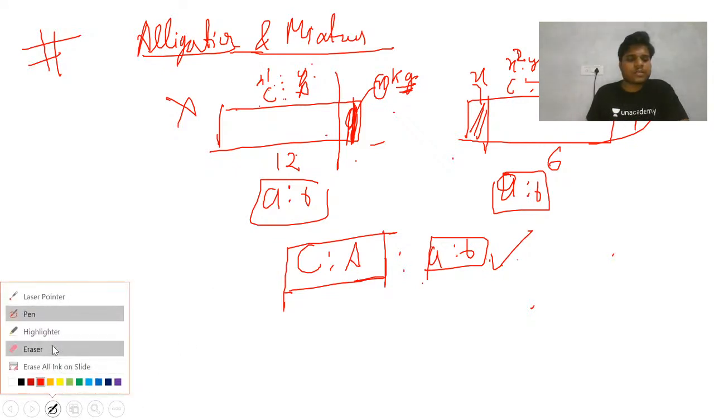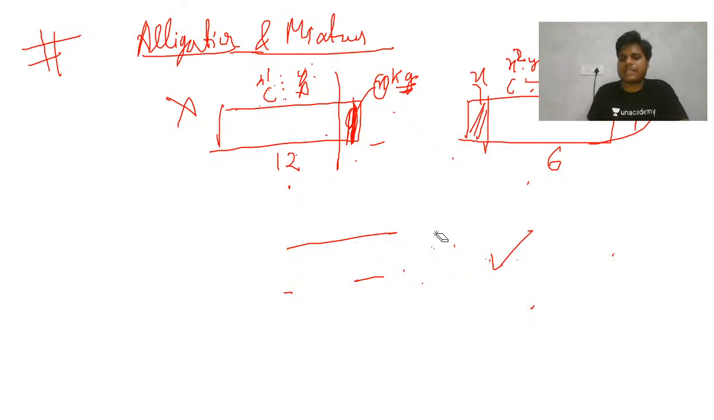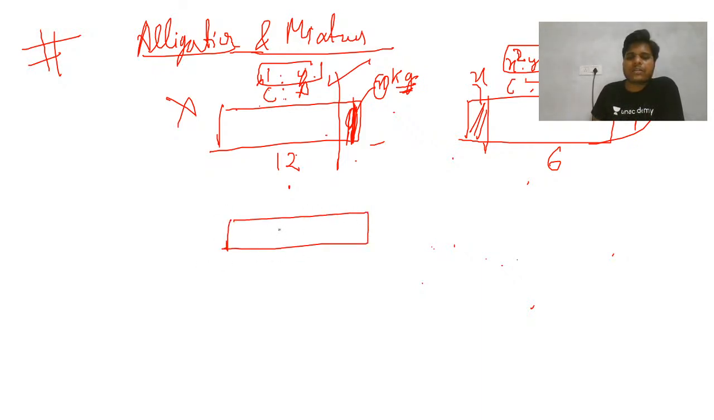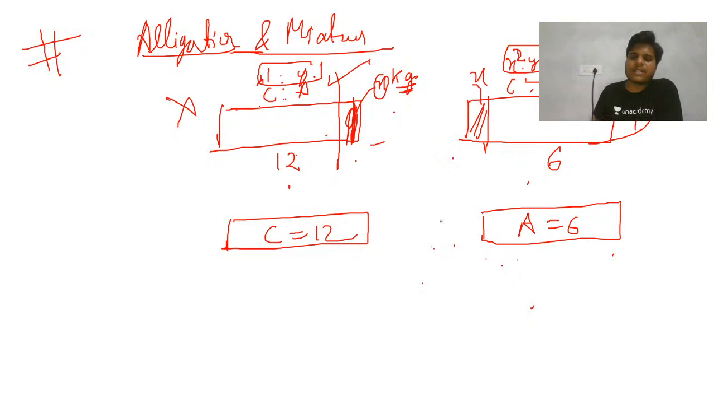So this is 12 and 6. As they have told, this is in the same ratio, which means this ratio is not going to affect our solution. So I will consider this a pure copper, and this a pure aluminum. It doesn't matter even if I have taken the wrong metal there. So this is pure copper, and this is pure aluminum.